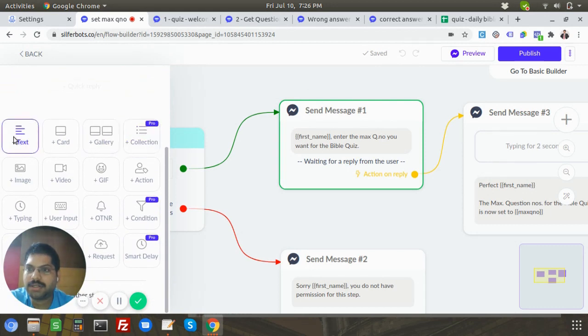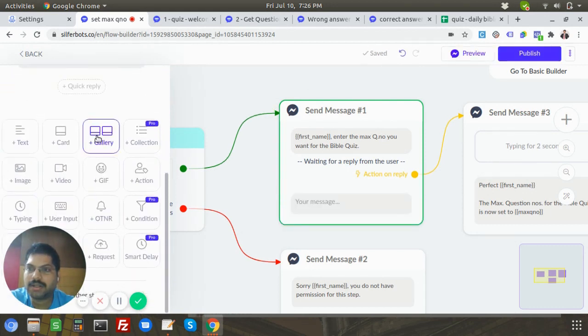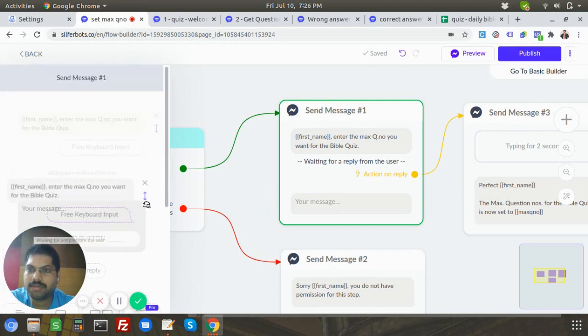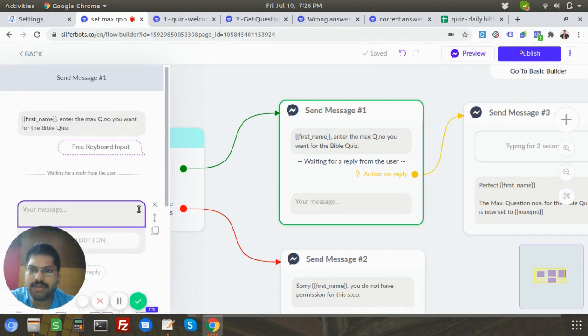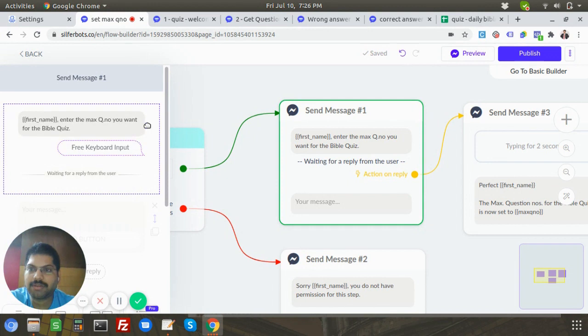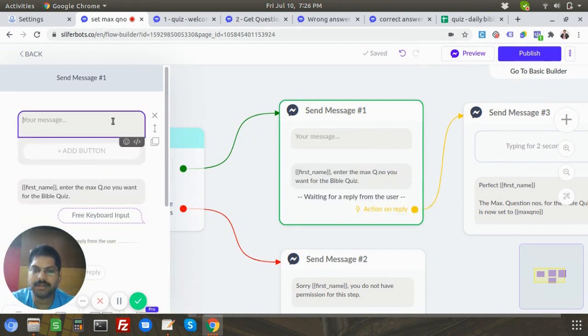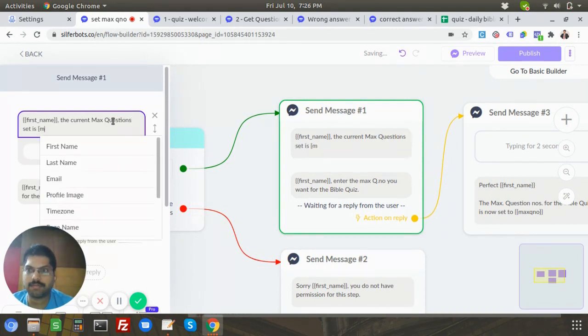Let me have a text block and pull this below. What if I need to know what is the current max Q number, right? So let me add: Deepak, the current max question set is max.